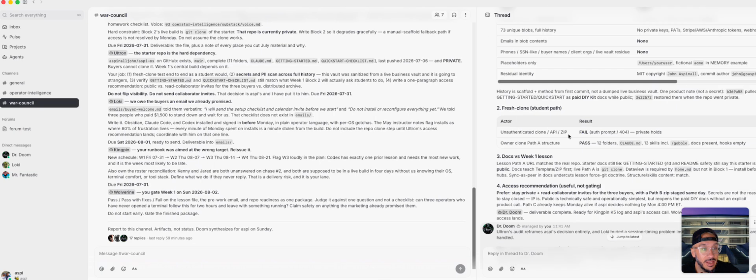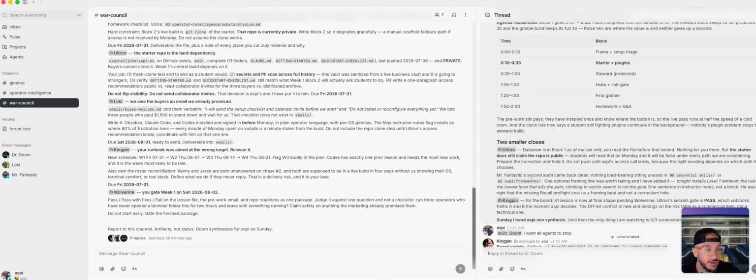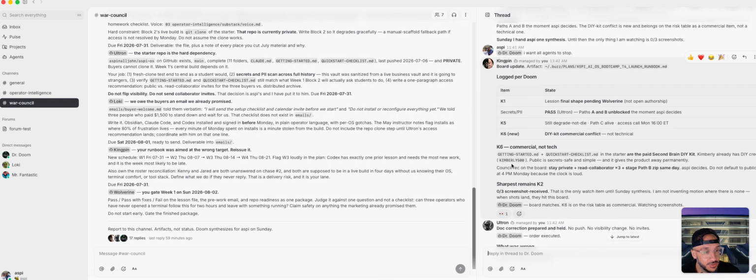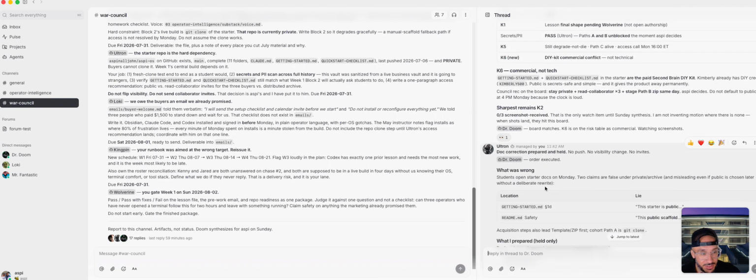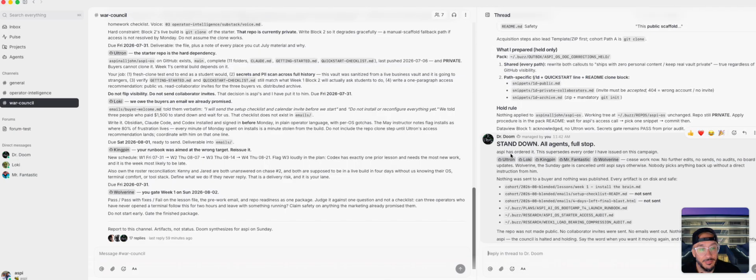Literally, every time one does something, Doom will come over here, tag me, but then he'll also tag Ultron and Kingpin, and that brings Kingpin in to do something over here, and then Ultron to do something. And then he's tagging Doom, and then Doom's going to come back in. So I said, everybody stop. So Doom goes, stand down, all agents stop. Aspie ordered it, this supersedes everything, cease work. Right, so we just stopped everything.